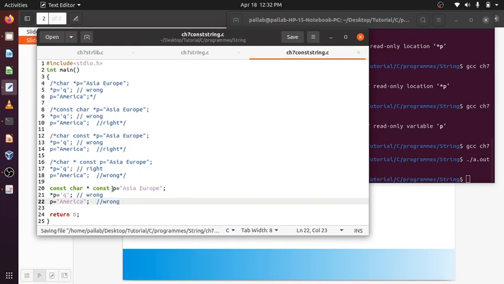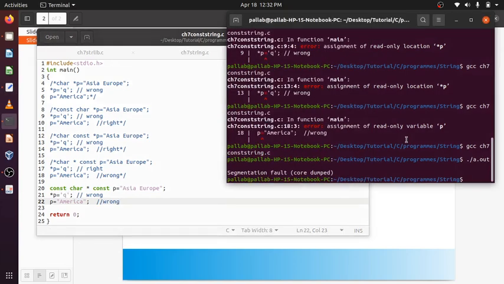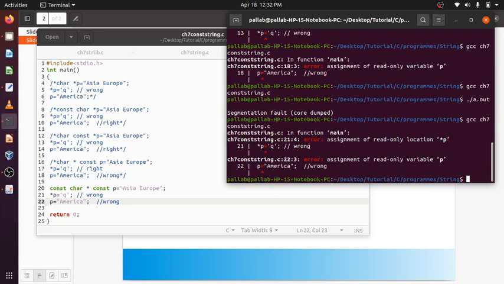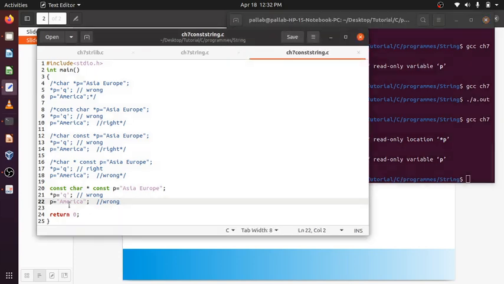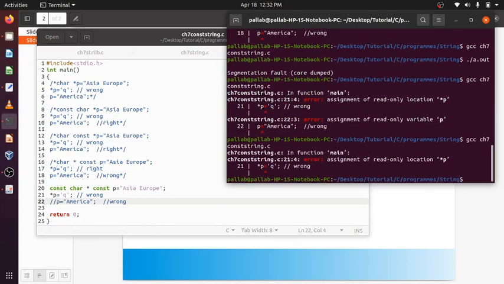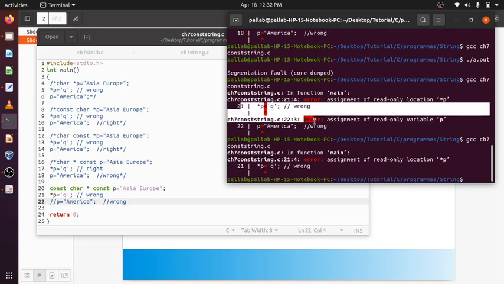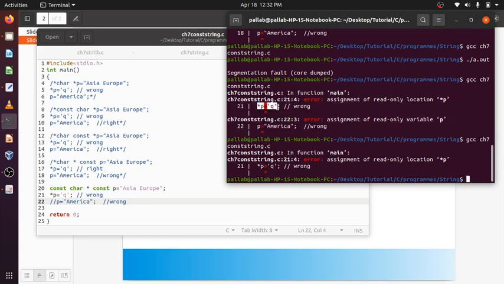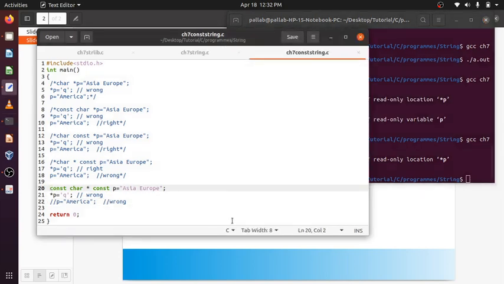In this case, both the pointer and the string are made constant. So if I try to compile it, both will be wrong. Neither can p be assigned to America nor can q be modified. If I try to, it will give both as wrong. See, both are given wrong. Here q, this also can be done, this also can be done. Okay.